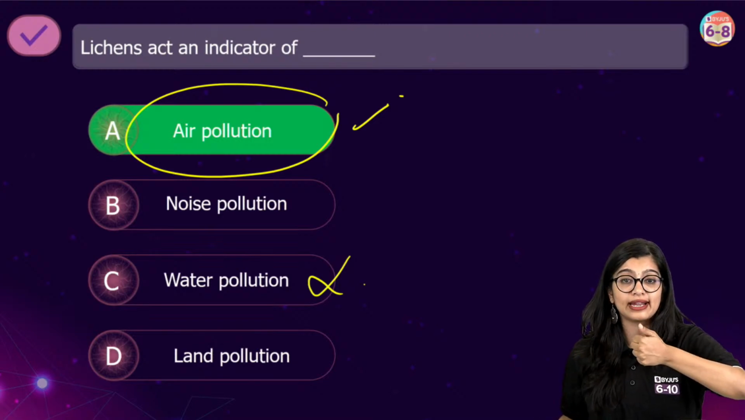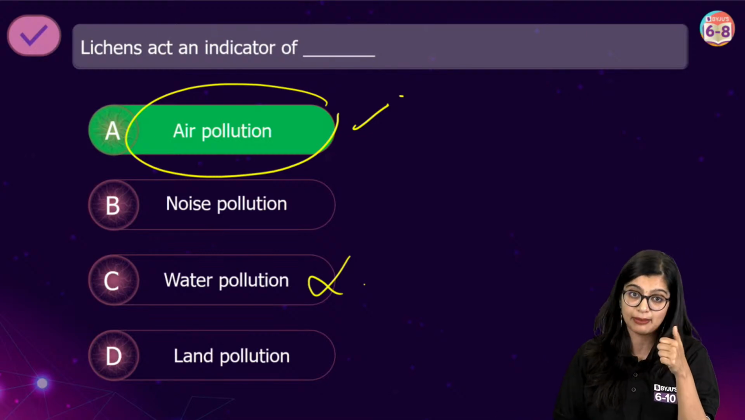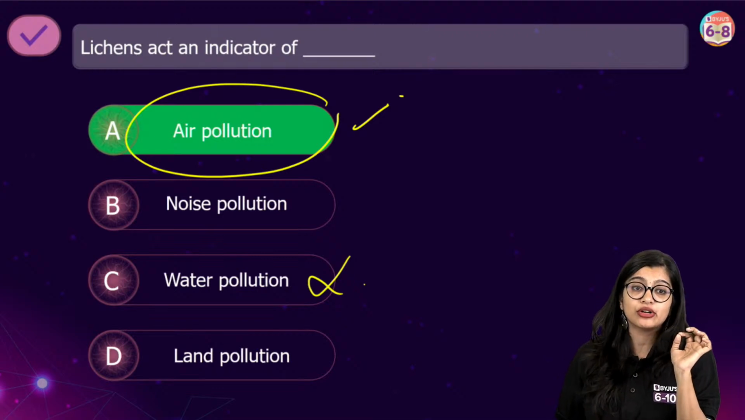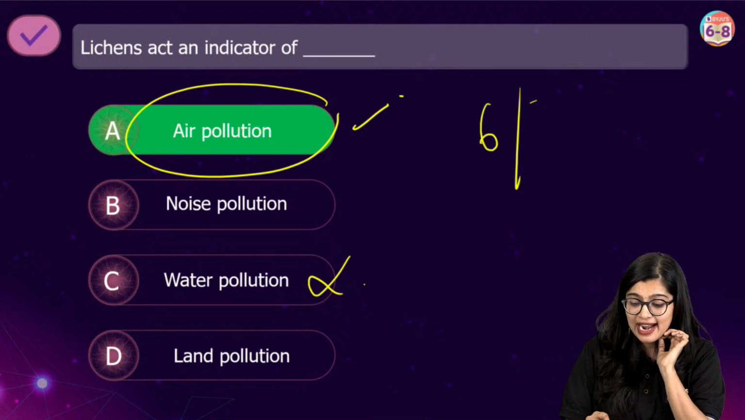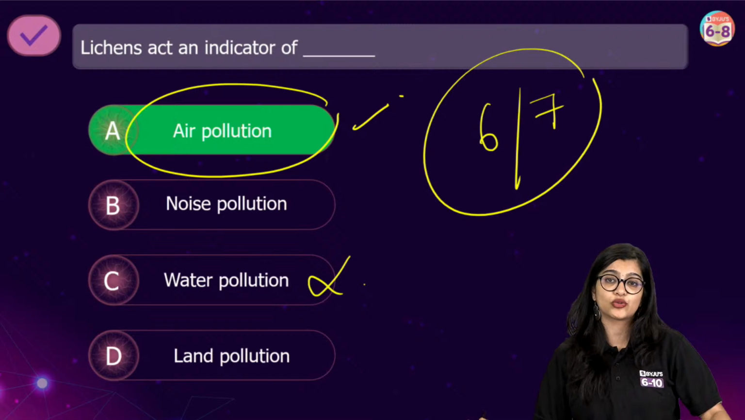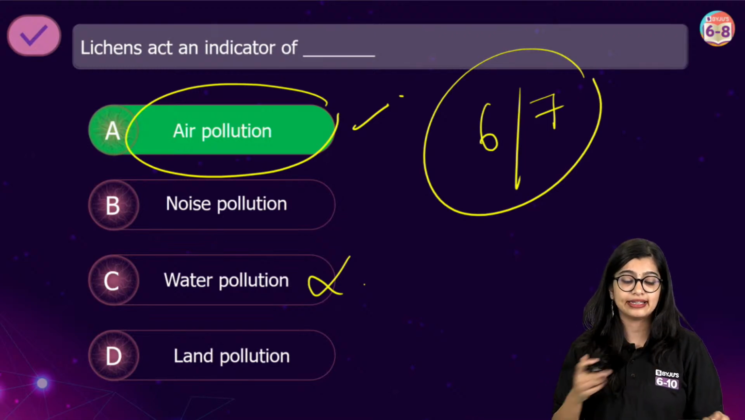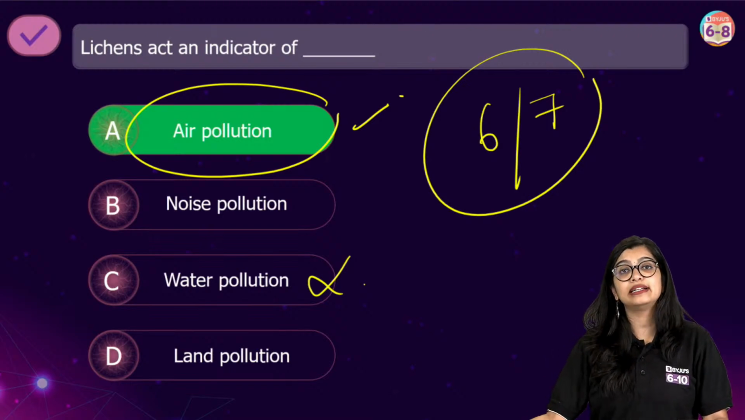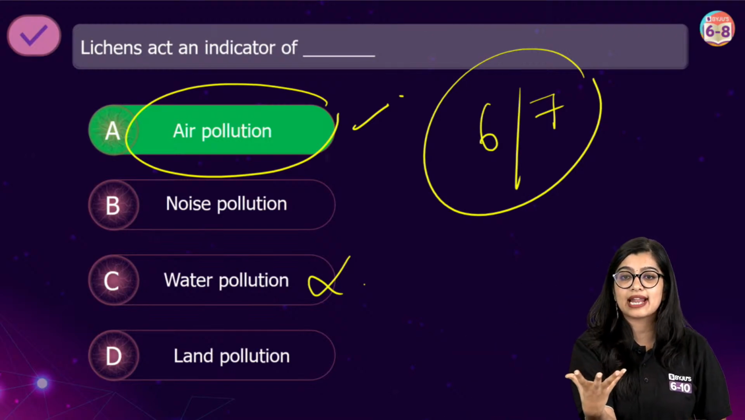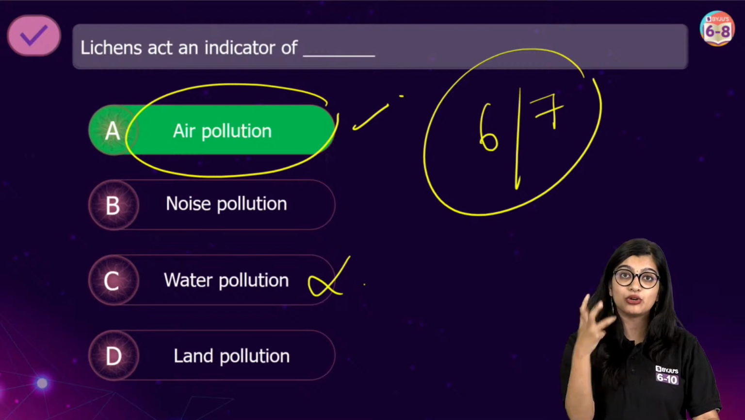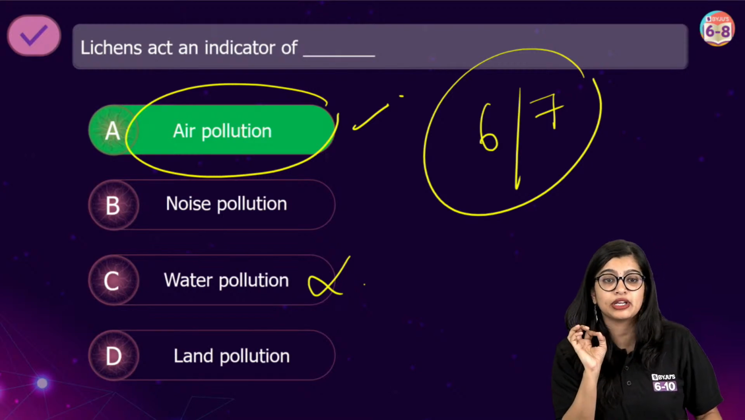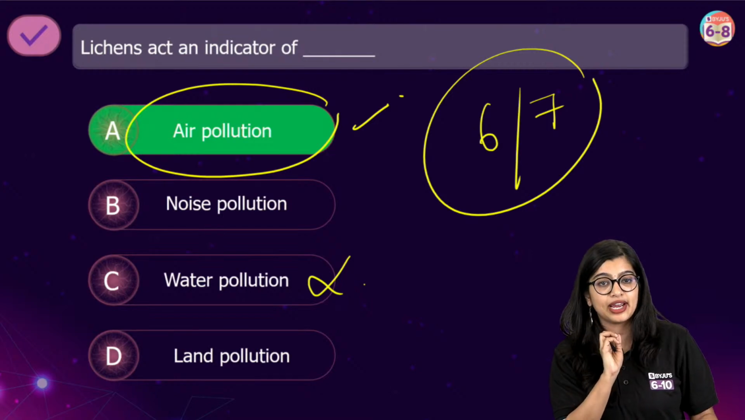Rhizobium is also an example of symbiotic association. This is very, very important for all of you. Sadly, I need to write this mark as 6 out of 7. They are organisms that are able to absorb pollutants, and we see that they are able to indicate it, which is why in this case the answer is A.